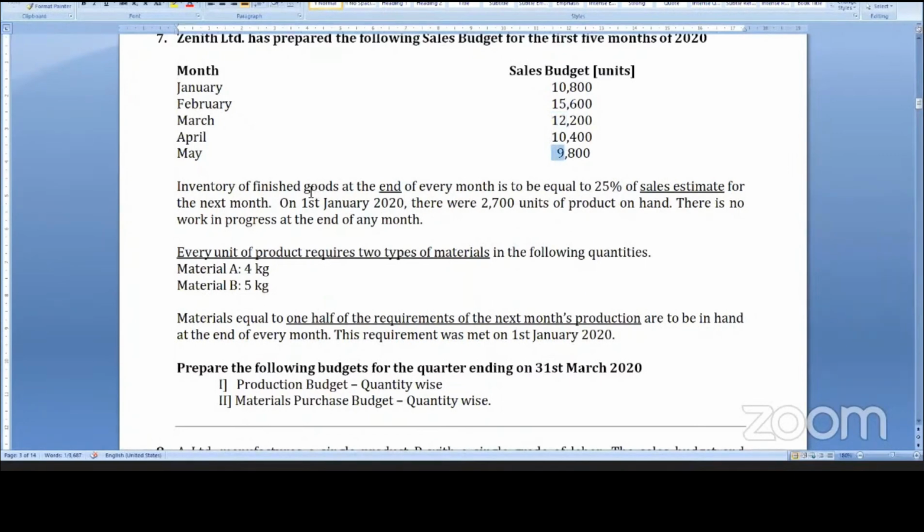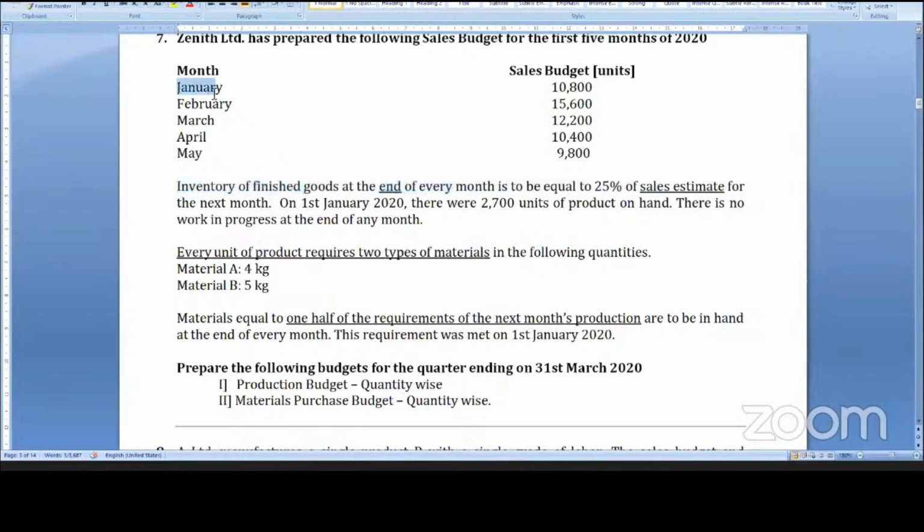Then inventory of finished goods at the end of every month is to be equal to 25% of sales estimate for the next month. What is closing stock here? Closing stock is 25% of next month's sales.